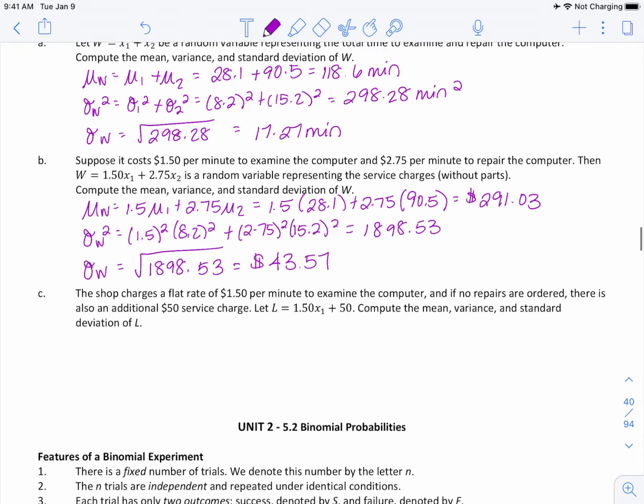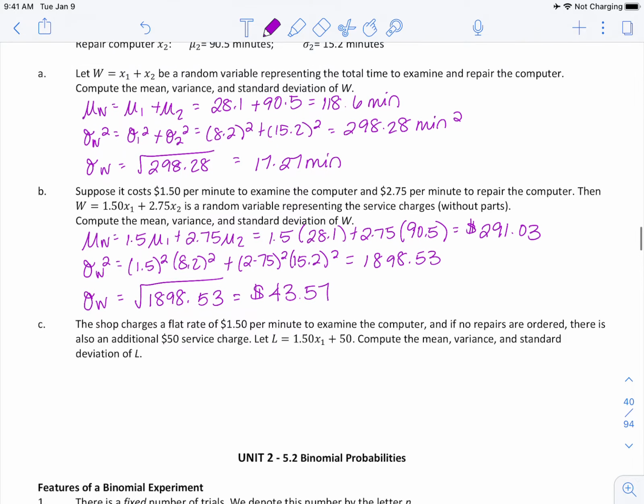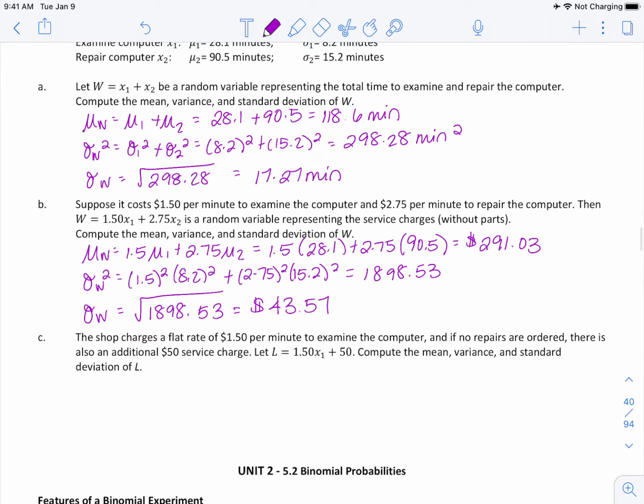All right. The shop charges a flat rate of $1.50 per minute to examine the computer, and if no repairs are ordered, there's also an additional $50 service charge. Let L equal 1.5 x1 plus 50. Compute the mean, variance, and standard deviation. So this one is linear. It's a little bit different. So our mu L is going to be